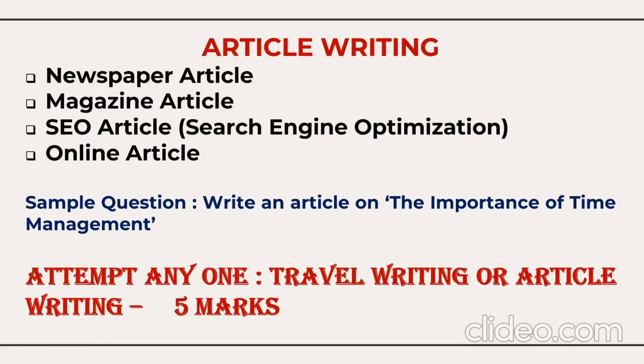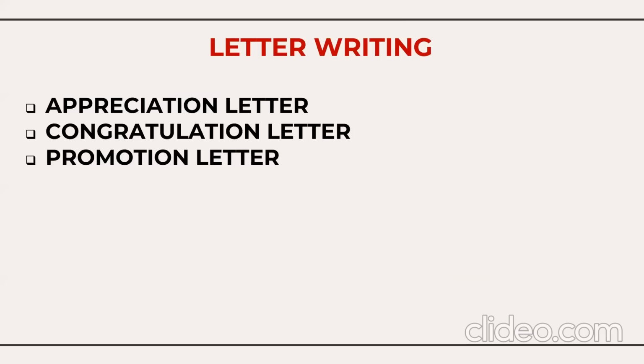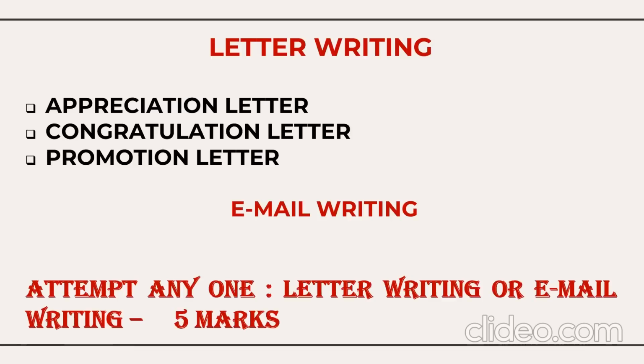So you have a choice either to attempt the question from travel writing or from article writing, like earlier you had the choice of Pecha Kucha or speech writing. That's for 5 marks. Now, in the next section, you have letter writing or email writing.